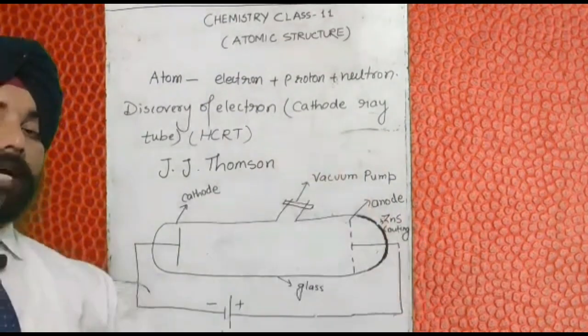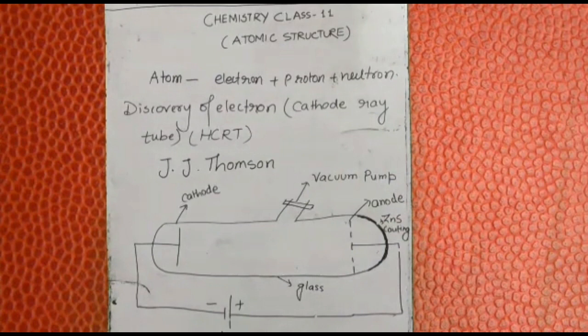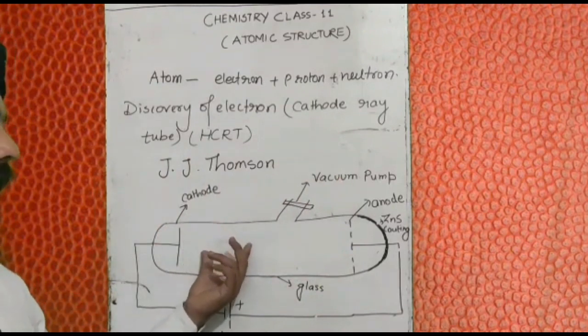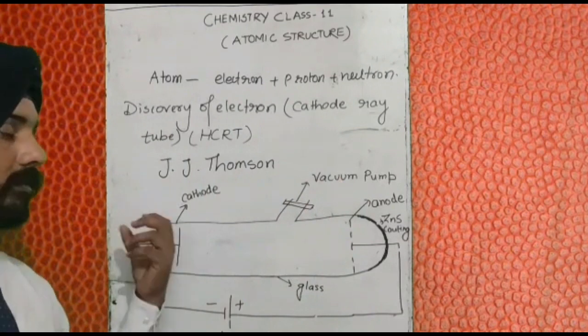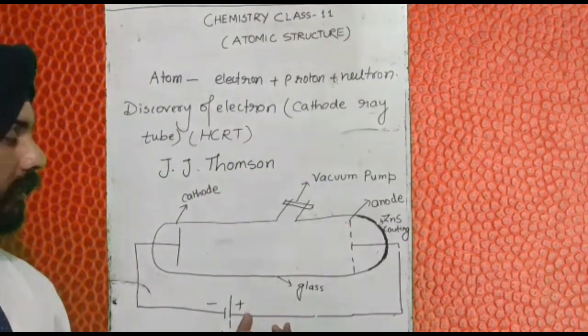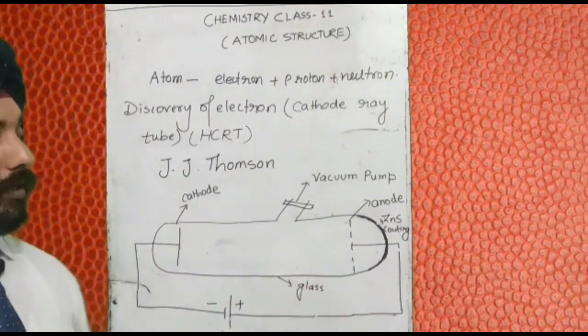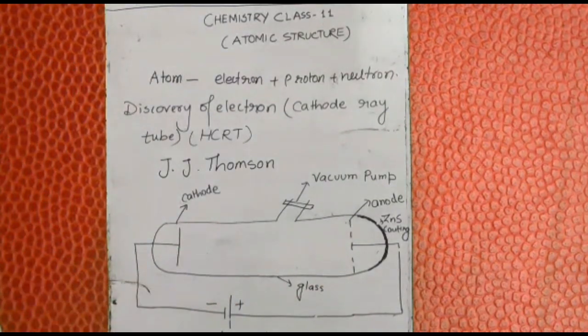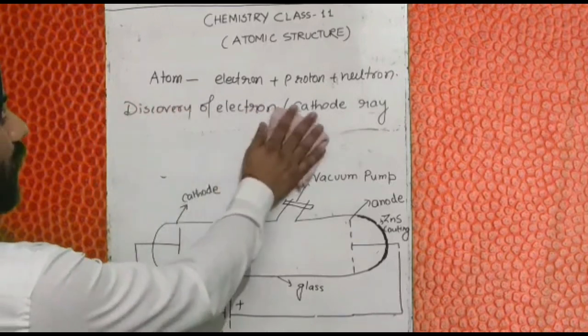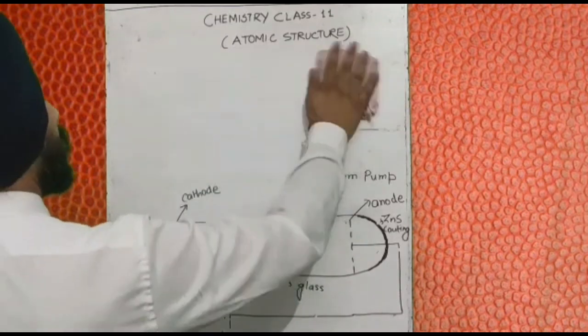So this was the total arrangement of the hot cathode ray tube, and using it he came to know that some particles in an atom have a negative charge. Let's discuss what he did to discover the electron present in the atom. So let us start.